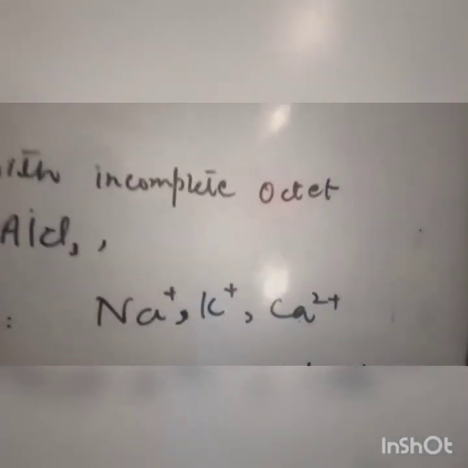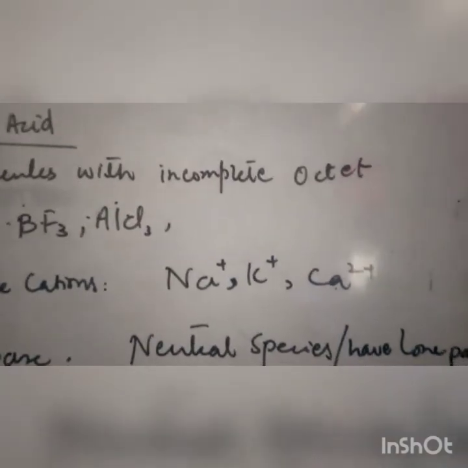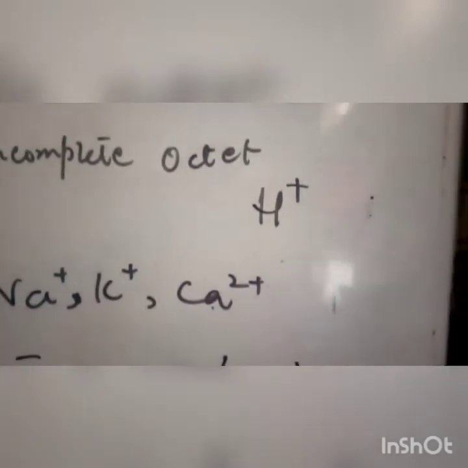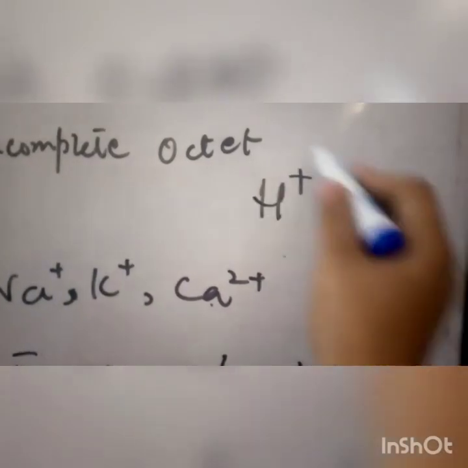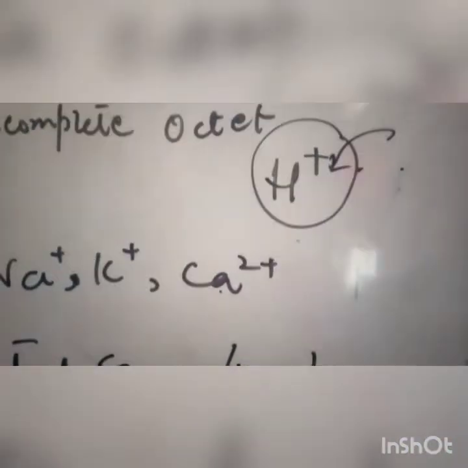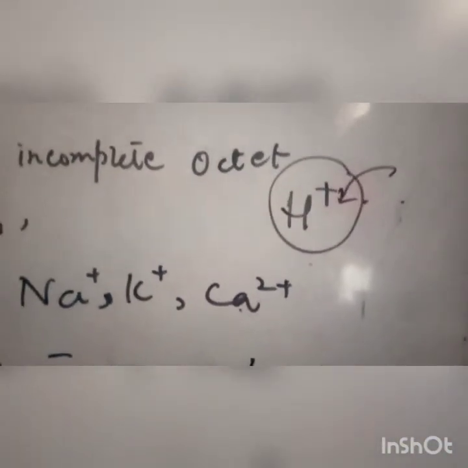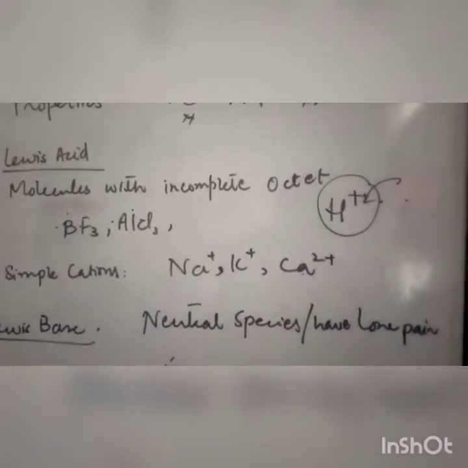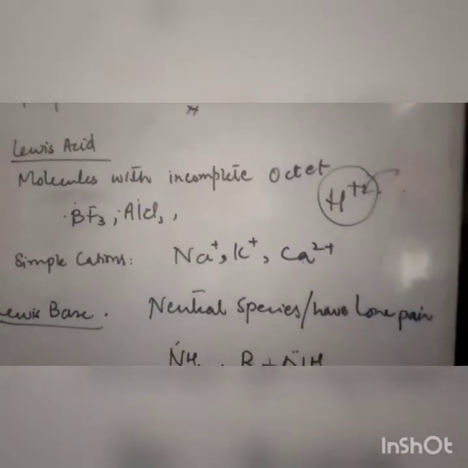Other than molecules with an incomplete octet, the other type is simple cations, because cations have donated their electrons. Like the hydrogen we have discussed in the example of ammonium, that hydrogen had 1 electron in the valence shell, and it has donated that electron. Now hydrogen has the capability to accommodate 2 electrons, a pair of electrons. So it is very important that simple cations can act as Lewis acids.